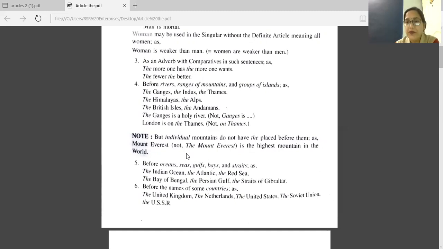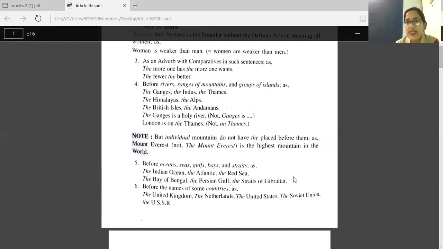Now, fifth point. Before oceans, seas, gulfs, bays, and straits, you have to write the: the Indian Ocean, the Atlantic, the Red Sea, the Bay of Bengal, the Persian Gulf, the Straits of Gibraltar. So with these names, you have to use the.